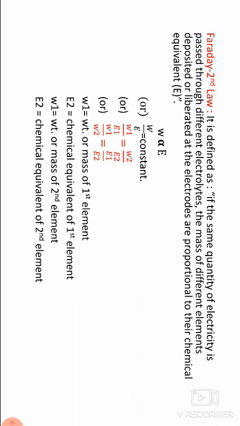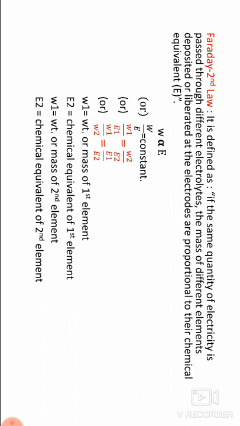Next, Faraday. A Faraday is the quantity of electric charge carried by 1 mole of electrons, that is 6.023 × 10²³ electrons. 6.023 × 10²³ × 1.602 × 10⁻¹⁹ coulombs is equal to 96,500 coulombs, where e is the charge of an electron. So 1 coulomb equals 6.023 × 10²³ divided by 96,500 electrons, which is 6.24 × 10¹⁸ electrons.